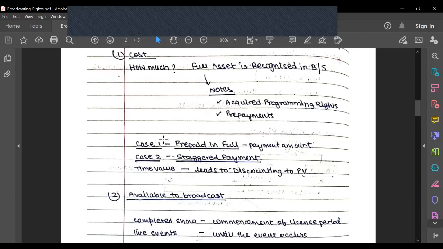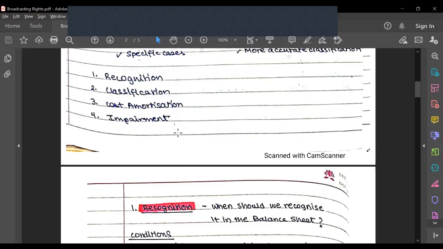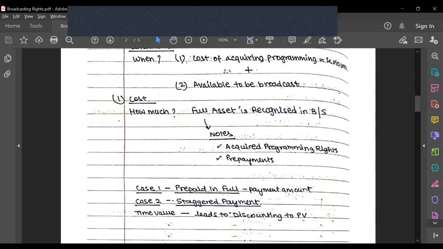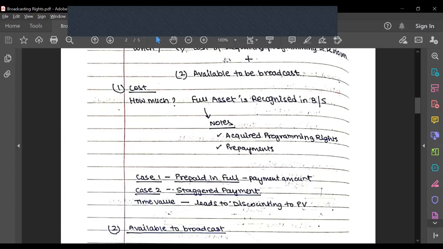So first case is where the payment is made fully in advance. In that case, we'll take the total payment that has been made. So let's say, as this example was, that 6183 crores. So if I upfront pay the 6183 crores, I'll recognize the entire amount, let's say right now, let's say I'll take it as asset.